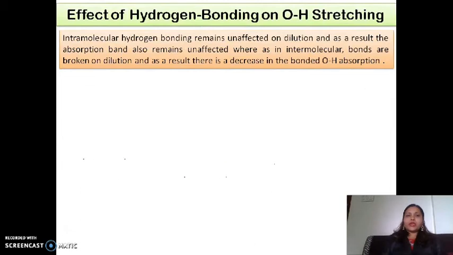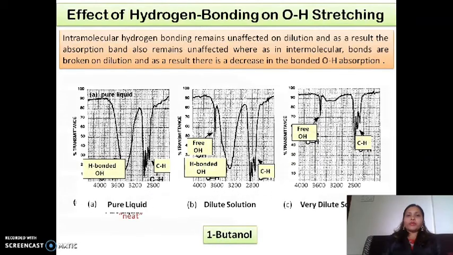Now we can see how the peak is observed at different concentrations of a compound containing the hydroxy functional group. The intramolecular hydrogen bonding remains unaffected on dilution, and as a result the absorption band also remains unaffected, whereas the intermolecular bonds are broken on dilution and there is a decrease in the bonding of OH. Now see, in the pure liquid we can observe a broad peak.